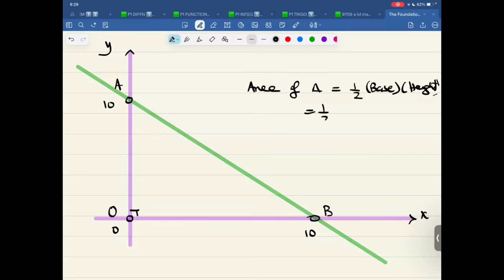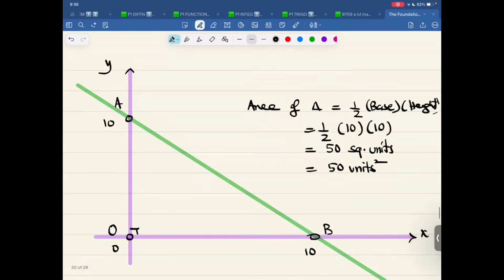That is half into 10 into 10. That comes out to be 50 square units or unit square. Both things are good. 50 square units, 50 units square. Got the idea? Now, once this is done, let me ask you a tricky question. And that tricky question is this thing. Let me choose a color. Orange looks good.